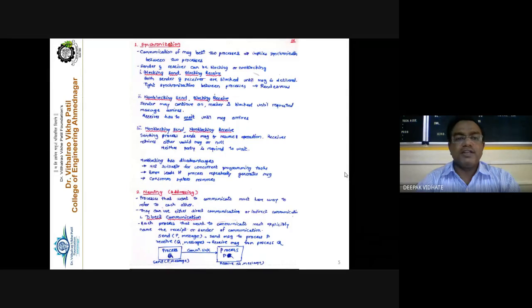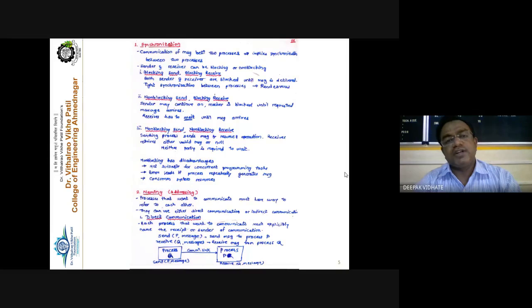The second type is non-blocking send and blocking receive. In this case the sender may continue, meaning the sender sends the message and does not have to bother, it goes on to other work, but the receiver is blocked until the requested message arrives completely. The receiver will not move to other work till it receives the complete message.